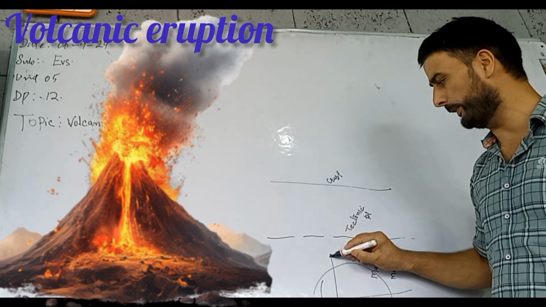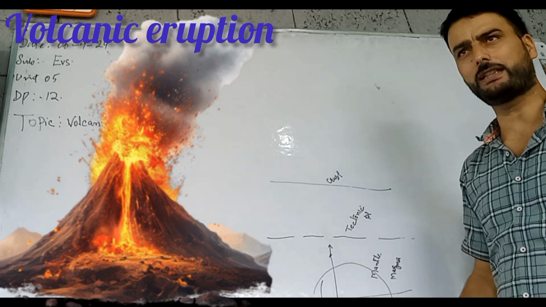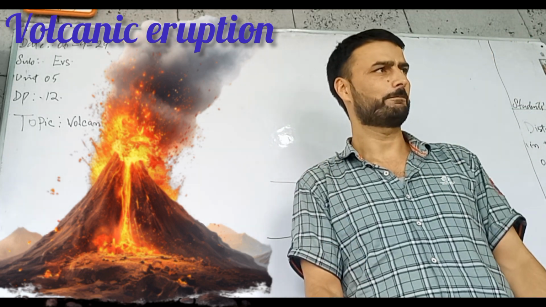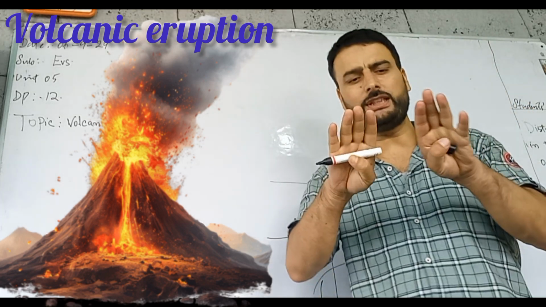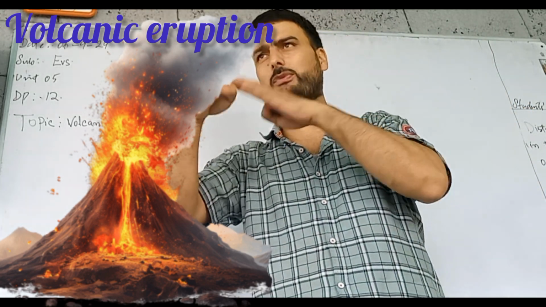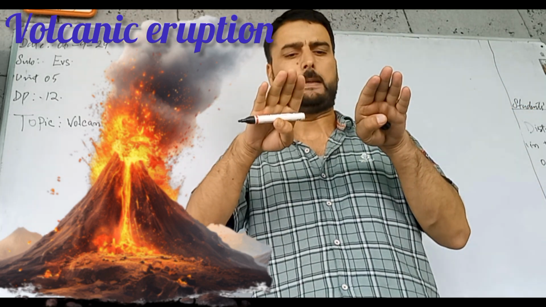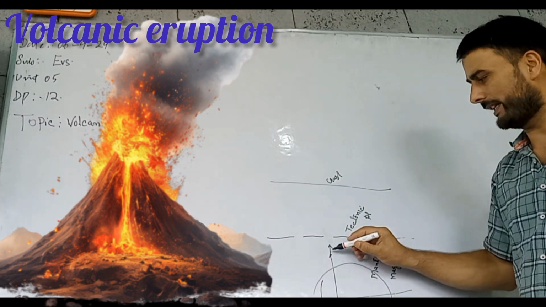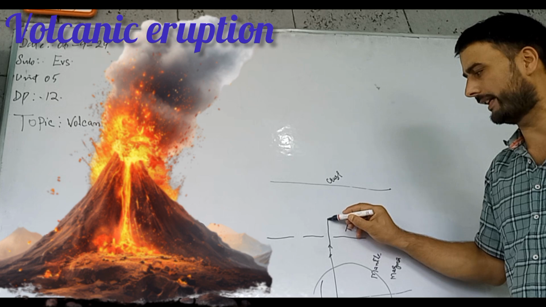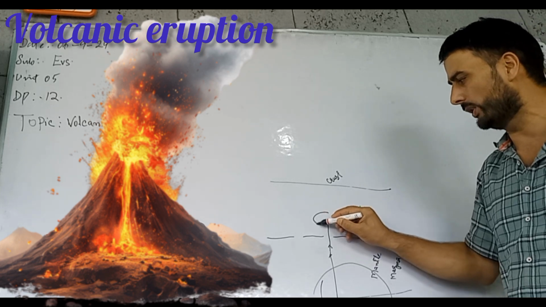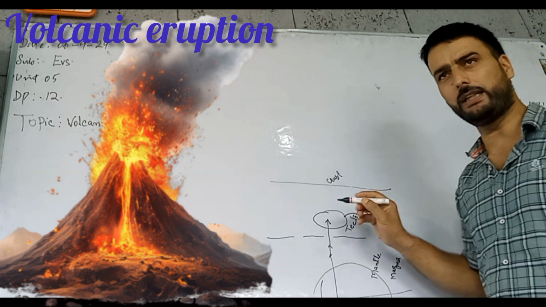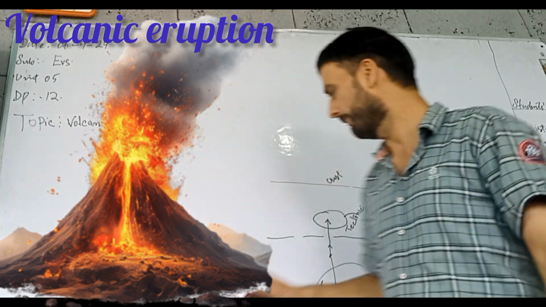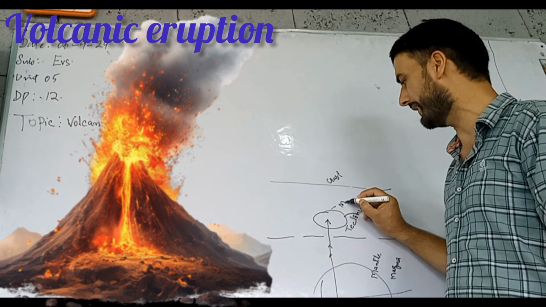When it reaches below the tectonic plates of the crust, as we know, between two tectonic plates, suppose this is one tectonic plate and this one is another, between them there is a gap. Through this gap, the magma and hot gases rise up and remain stored under the crust. The place where this magma remains stored under the crust is known as the magma chamber.